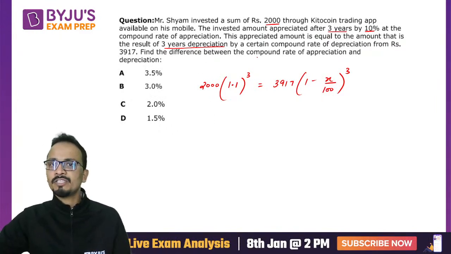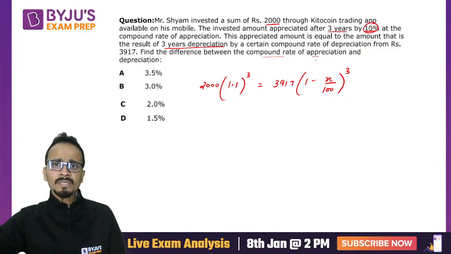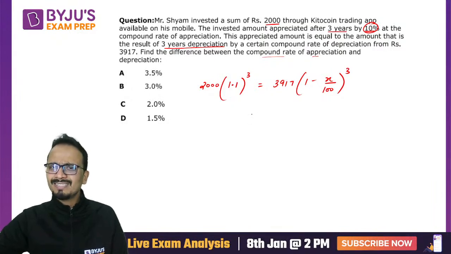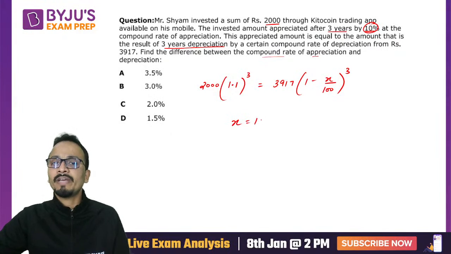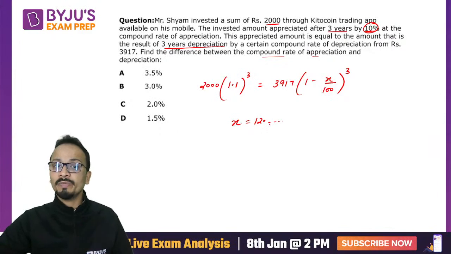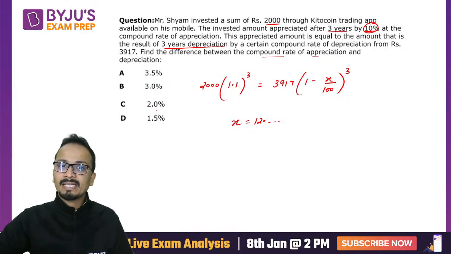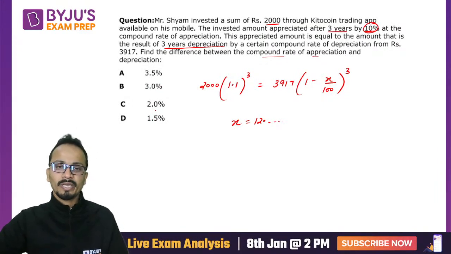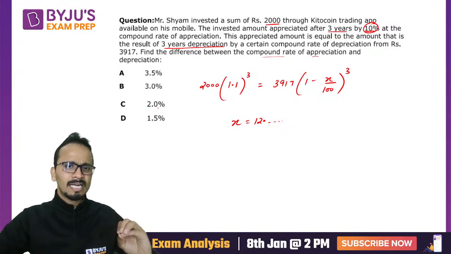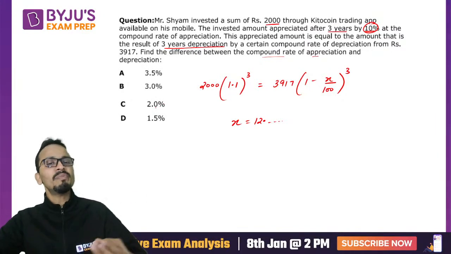All right, now we'll have to calculate the value of x and then the difference between x and 10. Okay, so find the difference between the compounded rate of appreciation and depreciation. Rate of appreciation was 10% and rate of depreciation is x%. Okay, now upon solving these, obviously using calculators, you can say that the value of x will come out to be 12 point something. Again, it is not coming out to be 12. Okay, guys, now look at the options. This question also cannot be done by using options. Okay, not easy.